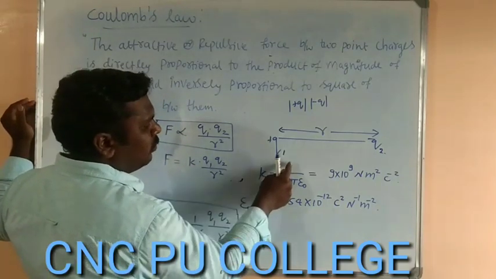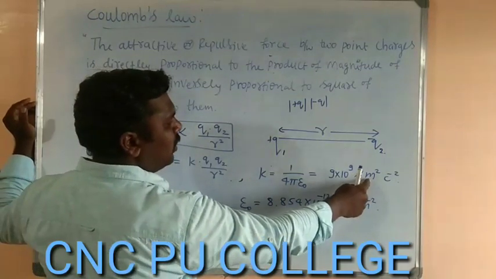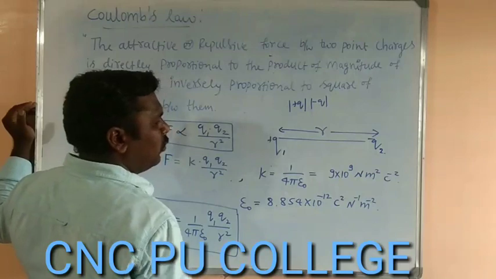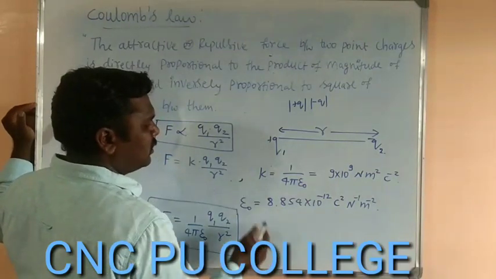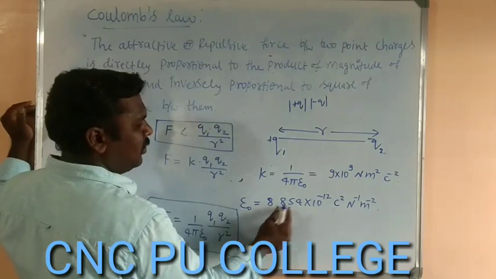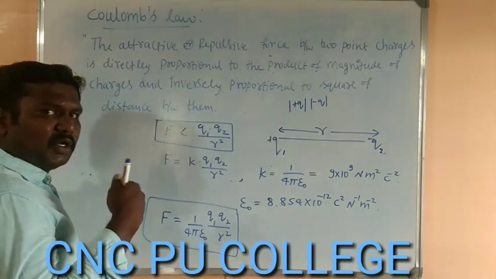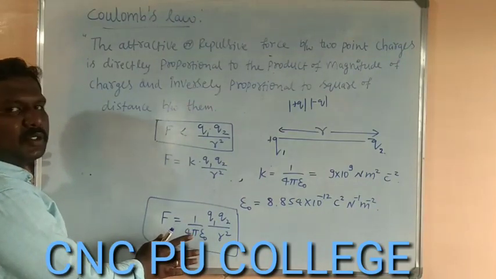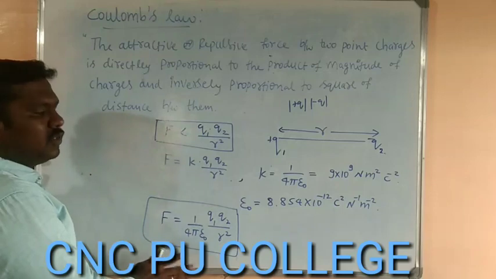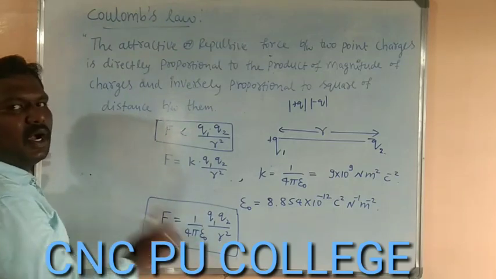Its value is 1 by 4 pi epsilon naught equals to 9 into 10 power 9 Newton meter square per Coulomb square, where epsilon naught is the permittivity of free space. Its value is 8.854 into 10 power minus 12 Coulomb square per Newton per meter square. And finally we are writing the expression for the Coulomb force, that is F equals to 1 by 4 pi epsilon naught Q1 Q2 by R square.